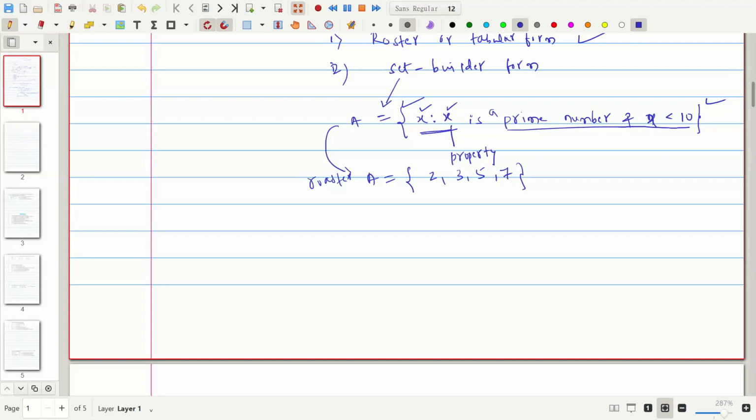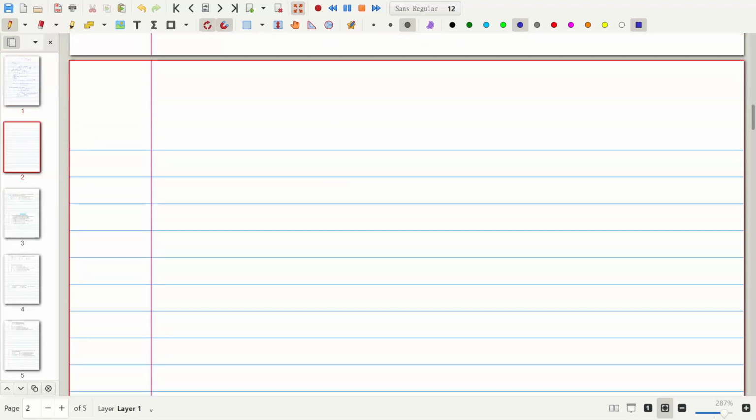Next, we'll discuss some symbols which are very important in sets, and these symbols are commonly used throughout mathematics. Those symbols are N, Z, Q, and capital R. Just remember this. Capital N is nothing but the set of all natural numbers.